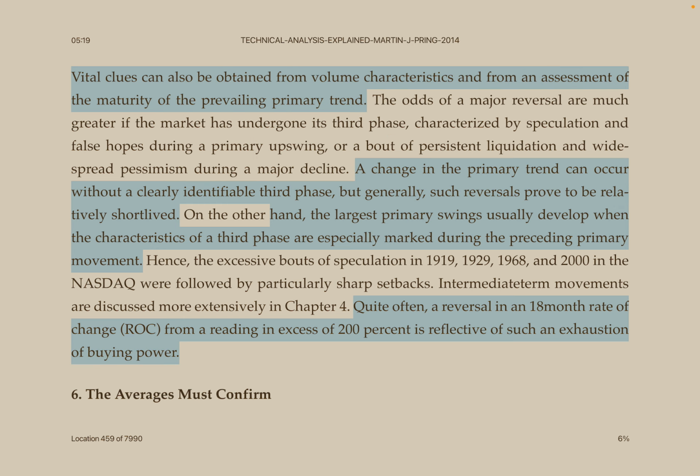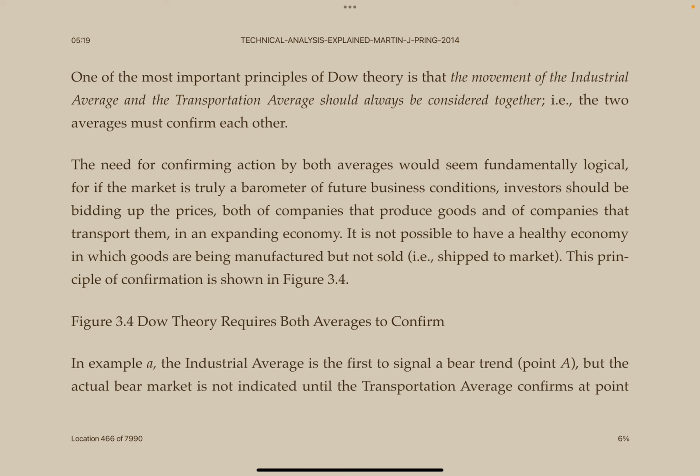Number 6. The averages must conform. One of the most important principles of Dow theory is that the movement of the industrial average and the transportation average must always be considered together, that the two averages should conform to each other.